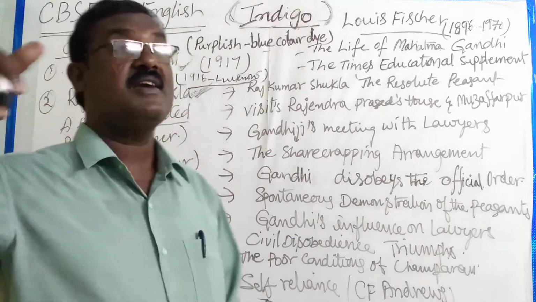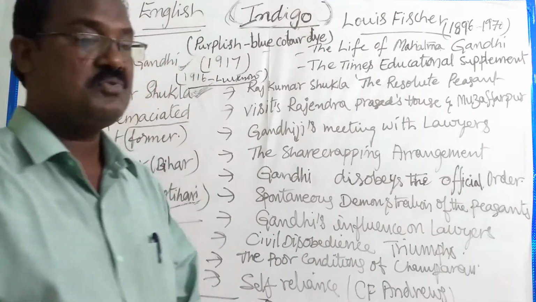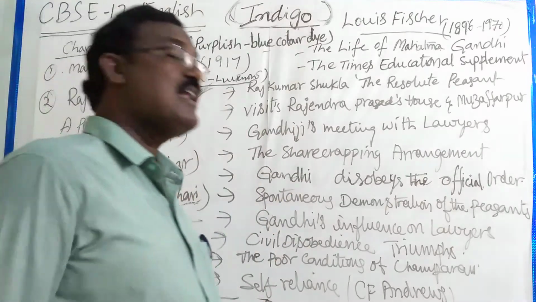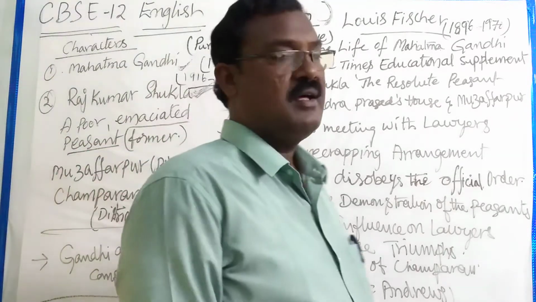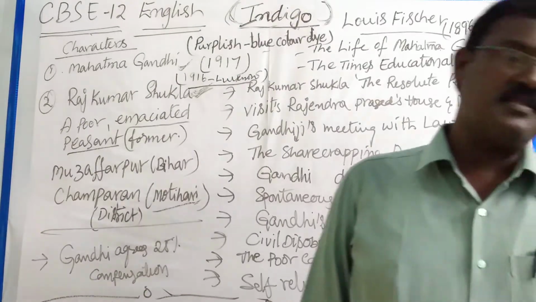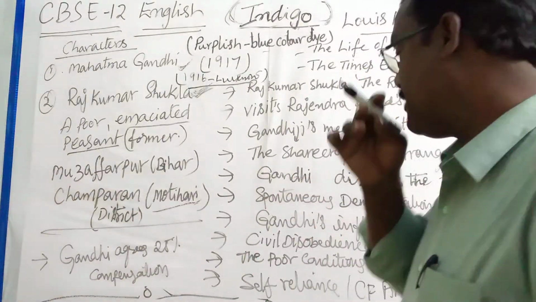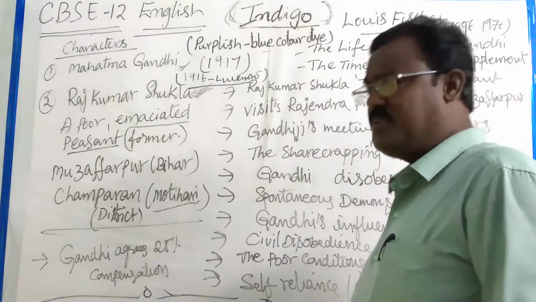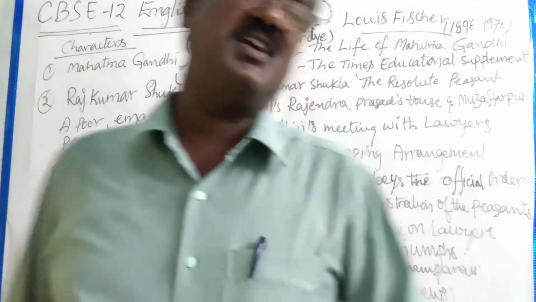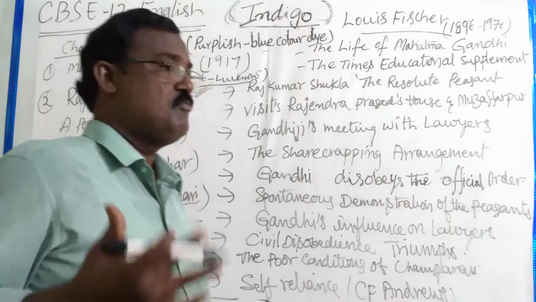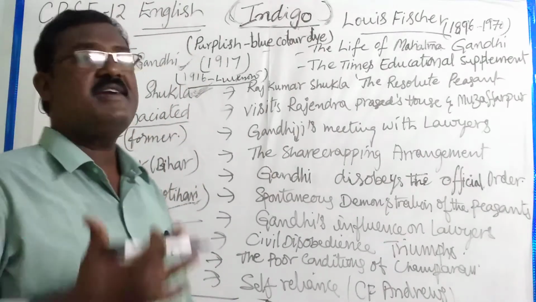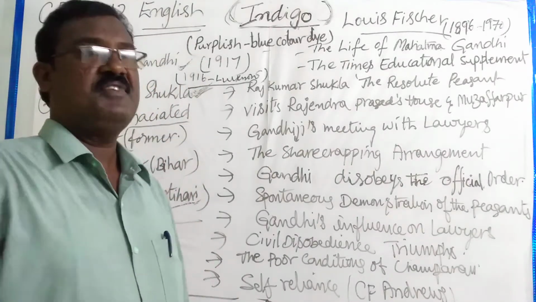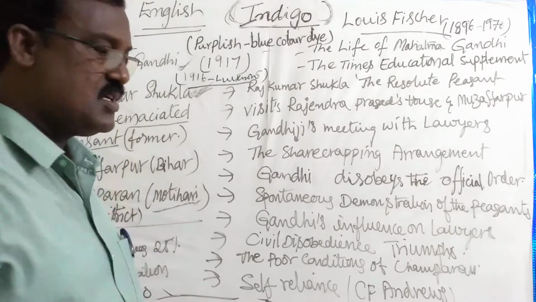That's why they did not allow Mahatma Gandhi to take water from the well in the house of Rajendra Prasad. At that time Mahatma Gandhi did not reveal his identity. He simply behaved as a simple person. His motto and aim was to finish the purpose for which he went to that place.